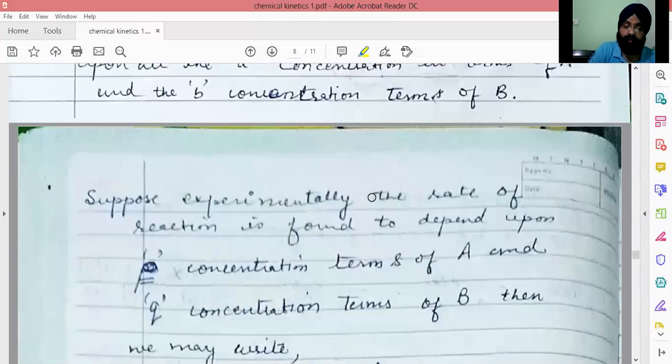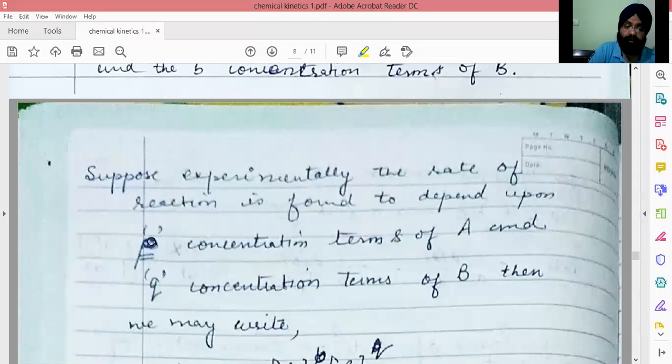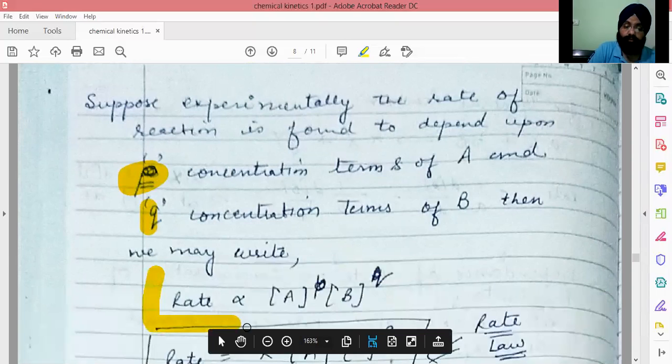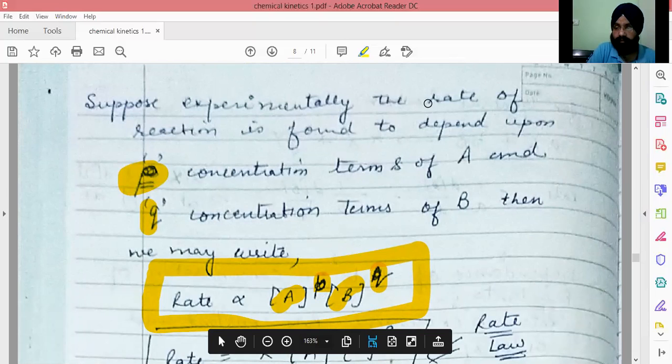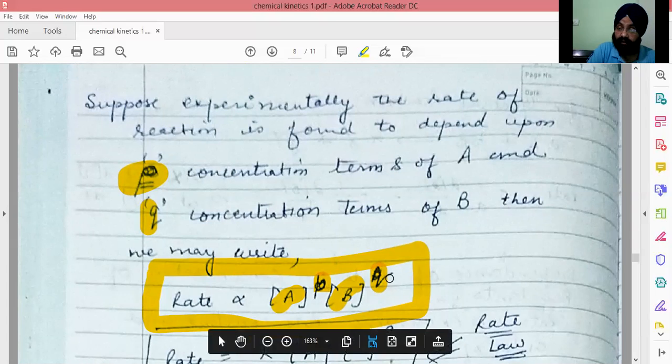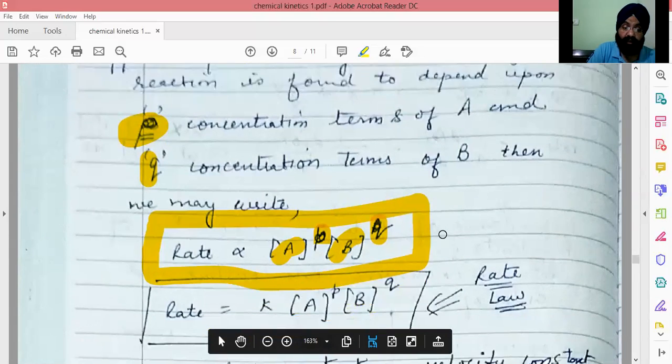balanced chemical equation, are replaced by some experimentally obtained terms. Let it be P and Q for this reaction, and a new rate equation is formed. The rate is directly proportional to the product of molar concentration of reactant raising to power some numerical coefficients calculated experimentally. Now, they are not taken. They may be equal to the stoichiometric coefficients of balanced chemical equation, or they may not be. So these are the experimentally obtained values, right?